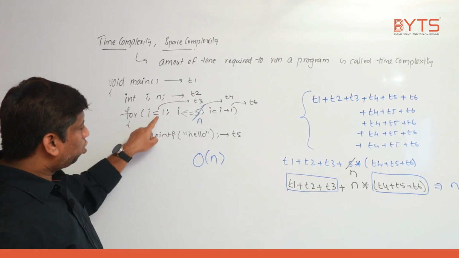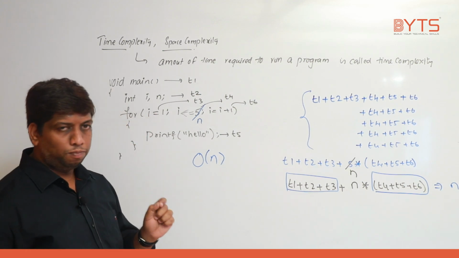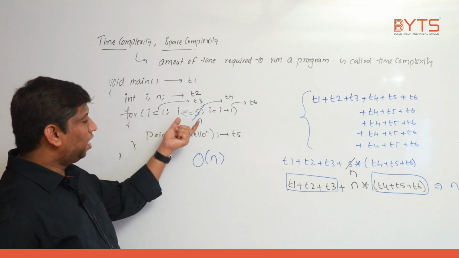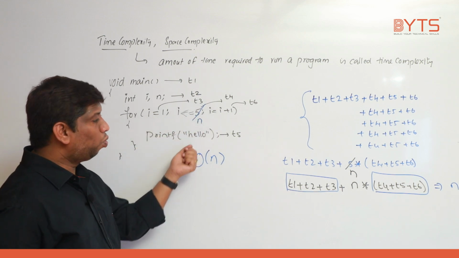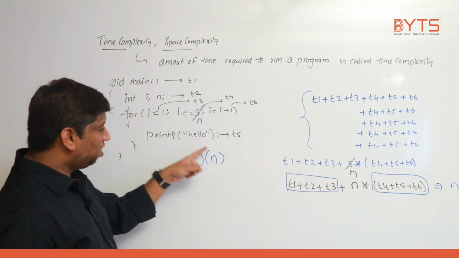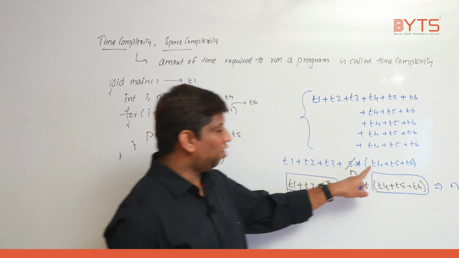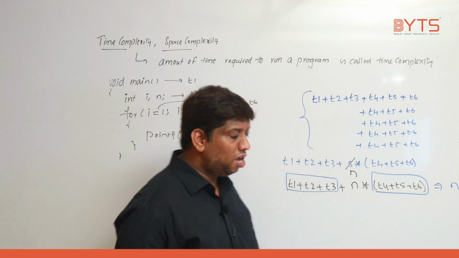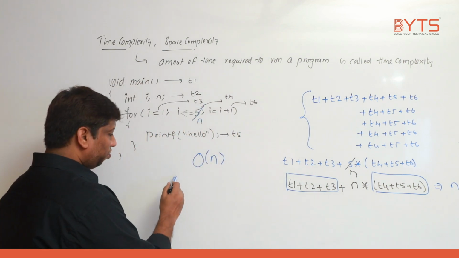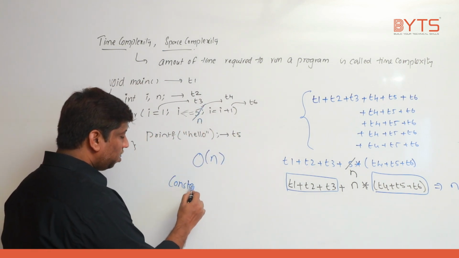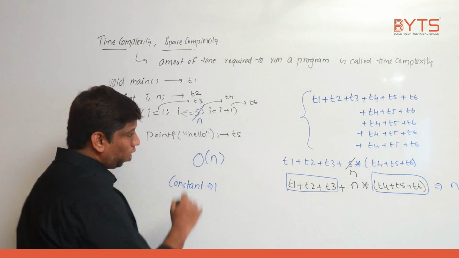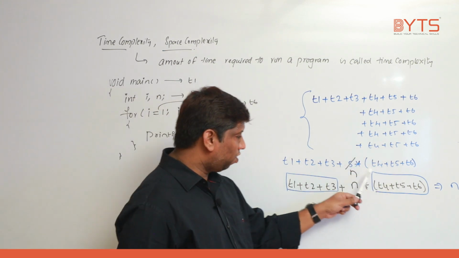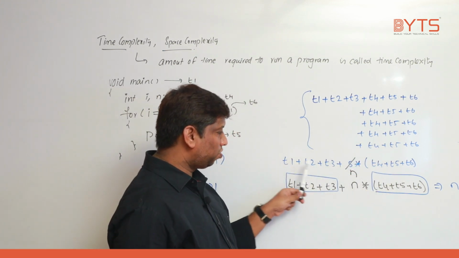Why big O of n? Because I is equal to 1, just understand, very important, is executed only one time. I less than or equal to 5, I is equal to I plus 1, hello only repeated n times. That is the reason, strictly speaking, T4 is some unit, T5, T6 are some unit, this and all is a constant. That is the reason every constant we simply represent with 1. Means this expression will be 1, and this expression will be 3. 1 plus 1 plus 3.